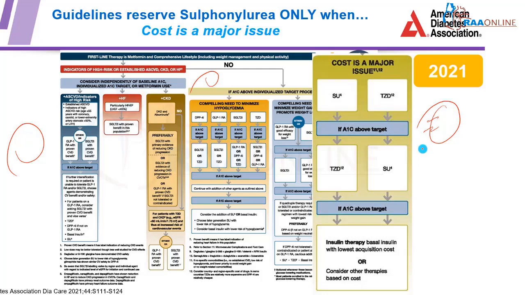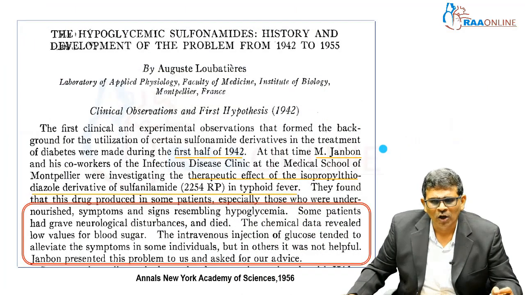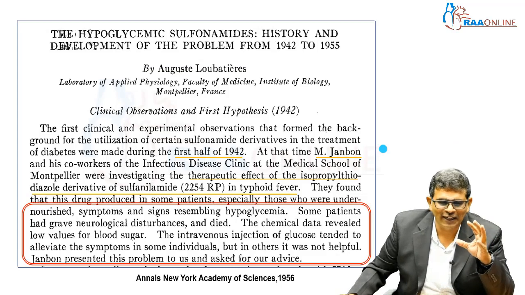So why has sulphonylurea taken such a beating? Does it not have the relevant evidence, like the various molecules we talk about? These are all very evidence based. So does it mean the sulphonylurea doesn't have the evidence, or why should ADA underrate the positioning of sulphonylurea? That is something we need to understand. And when we understand all these things, we can know how to position the sulphonylurea molecules in our therapeutic management also.